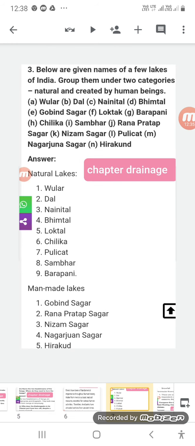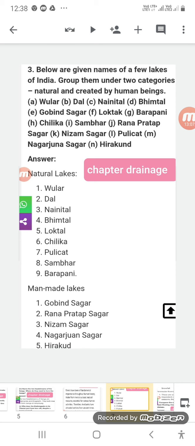Now the next question: below are given names of a few lakes of India. Group them under two categories: natural lakes and human-made, or man-made, lakes. Here we have examples: Wular, Dal, Nainital, Bhimtal, Gobind Sagar, Loktak, Barapani, Chilika, Sambar, Rana Pratap Sagar, Nizam Sagar, Pulicat, Nagarjuna Sagar, Hirakud.